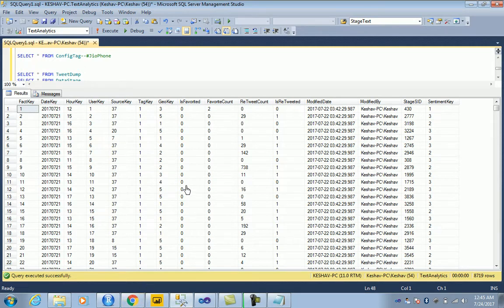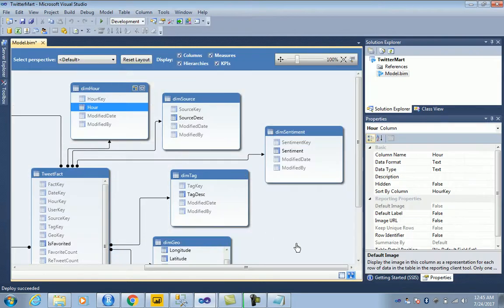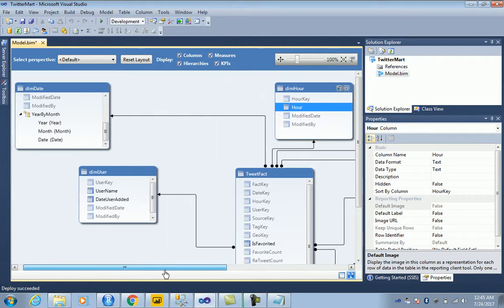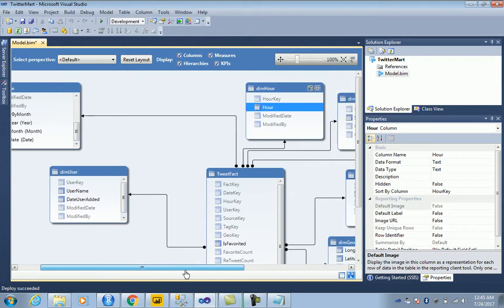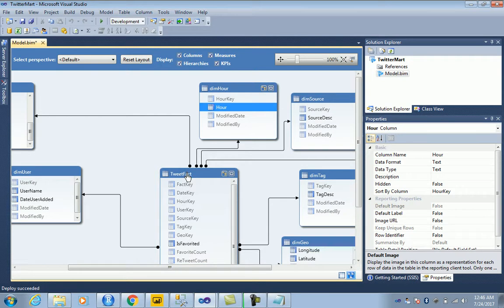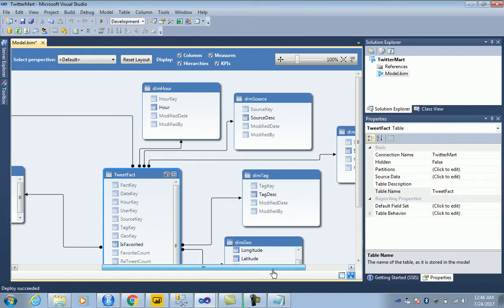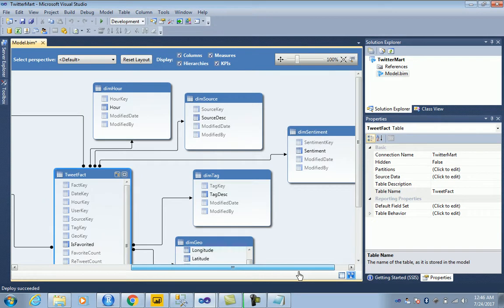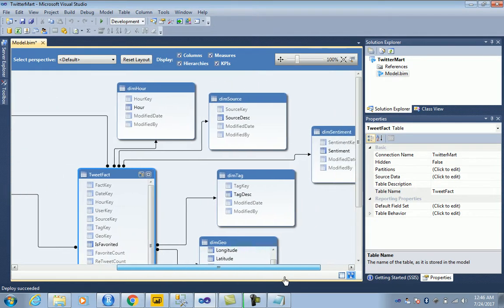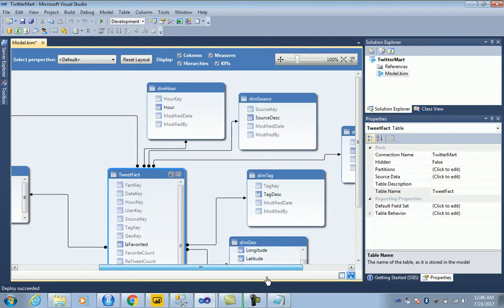Now with this mart that has been there, what next I have done or attempted is I have built a tabular model. The tabular model looks something like this. I have the dim date, the user, the R, the dim source against a centralized fact in a star schema. We have the dimensions with all across. So we have about 7 dimensions across a tabular model. So I'll discuss the development of this tabular model in my next blog in detail. I'll try and develop for you online.